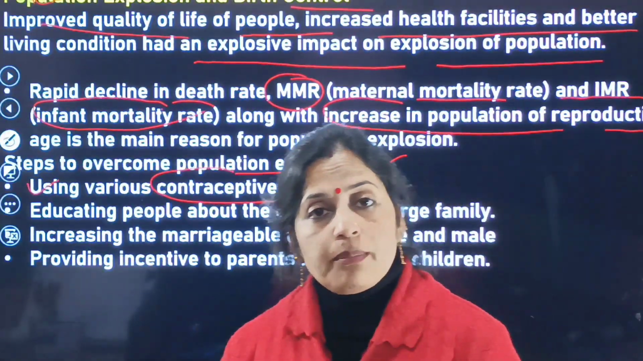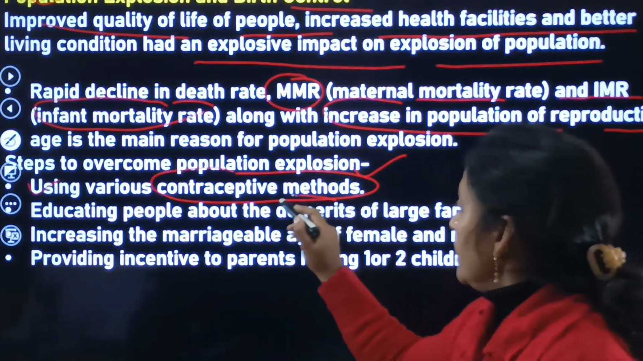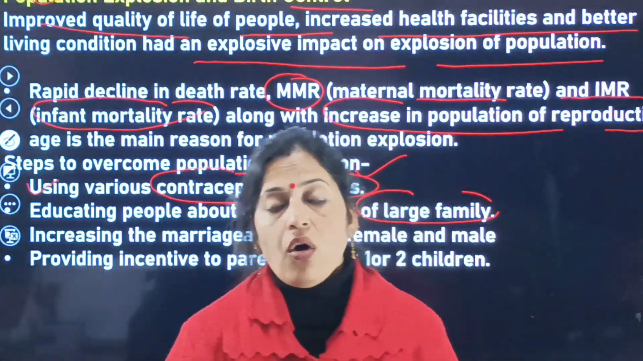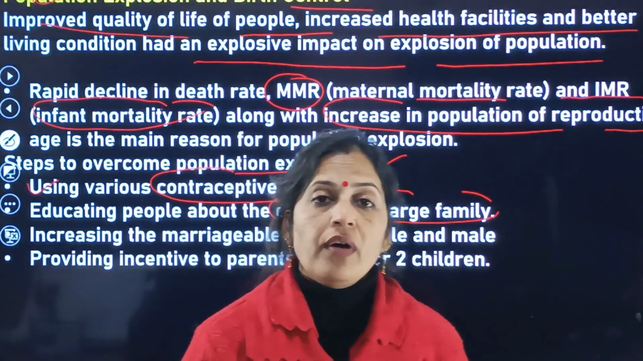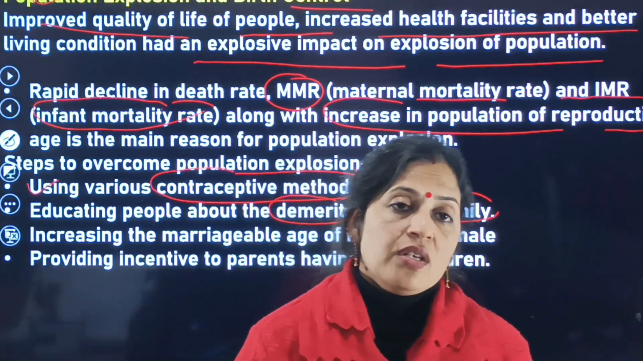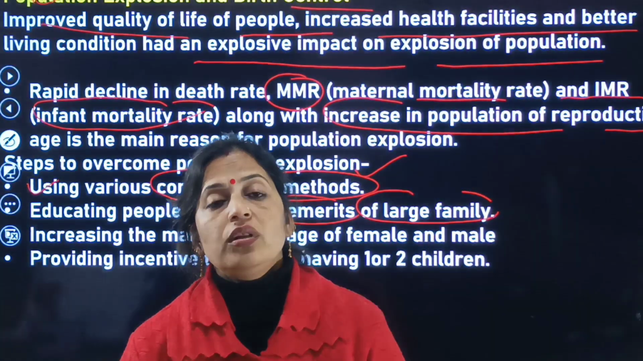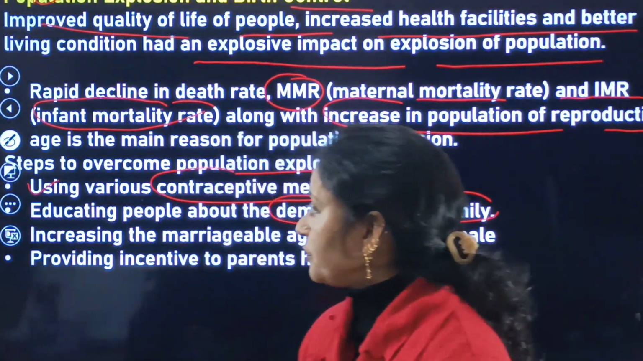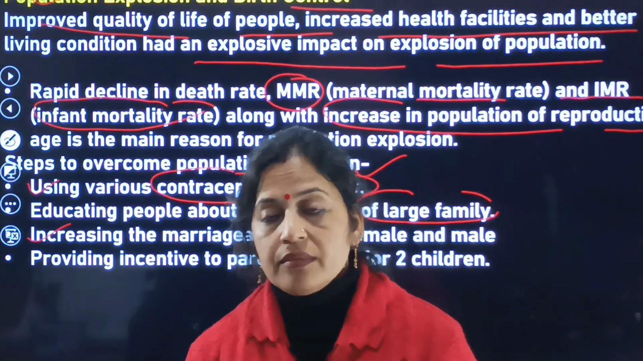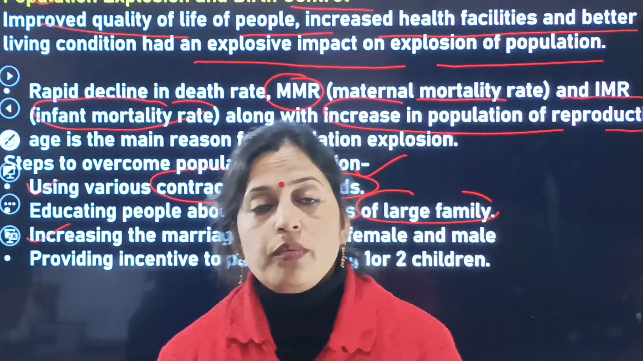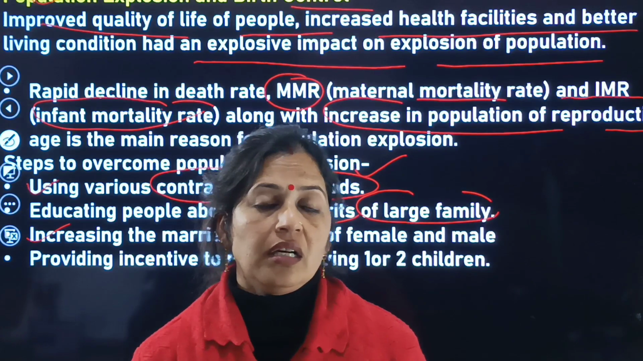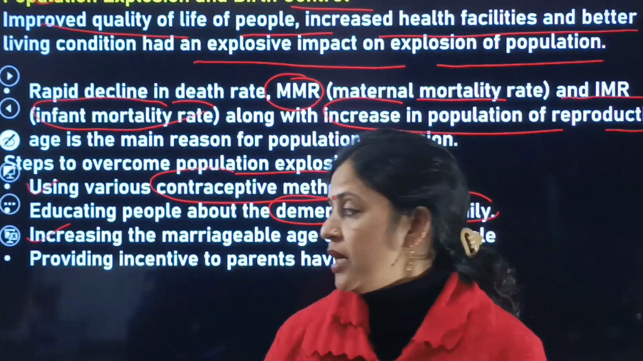Second one is educating the people about the demerits of the large family. If we educate the people of our locality about the various demerits of a large family, by this step we can easily overcome the population explosion. Next is increasing the marriageable age of the female and the male. We have to increase the marriageable ages of both male as well as female. So this is again the next step to overcome the population explosion.